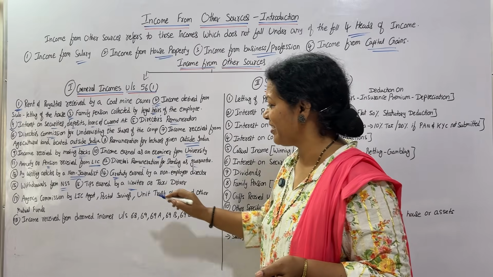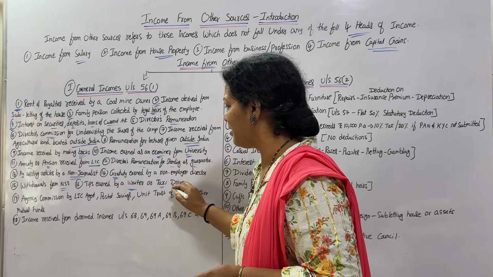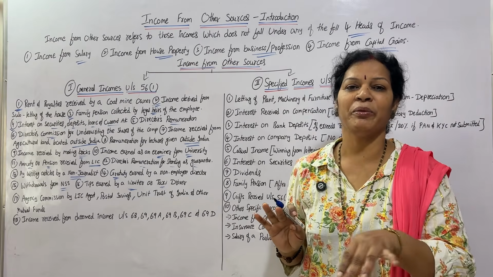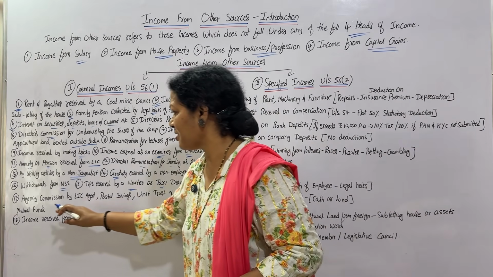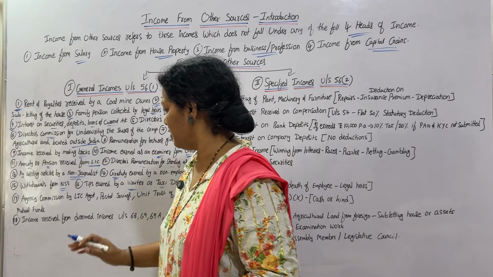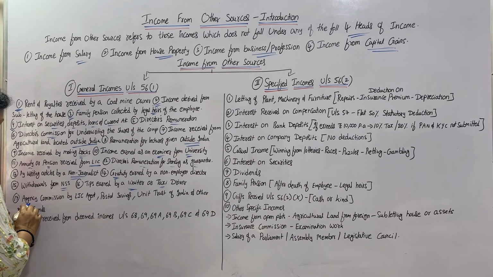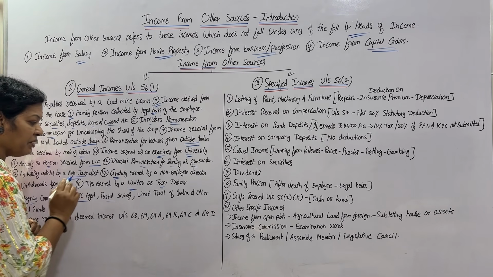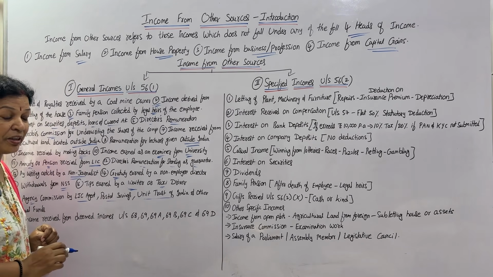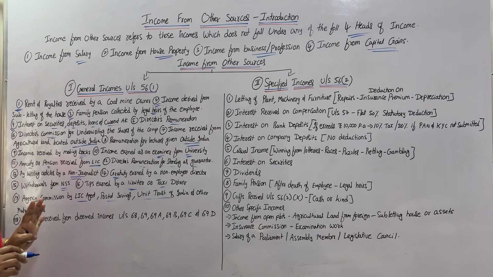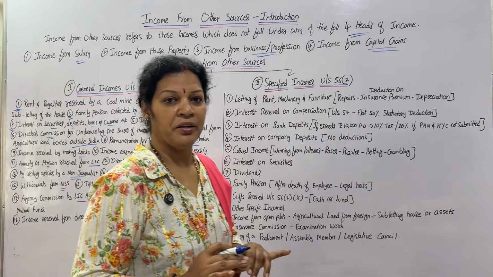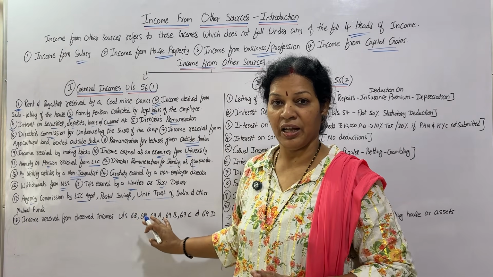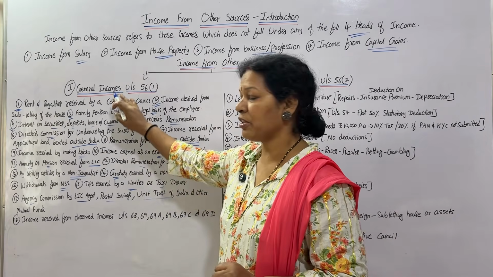Next one, tips earned by a waiter. If a waiter is getting some tips, waiter or taxi driver, anyone who is getting the tip, that is also income from other sources, apart from the salary they are earning. Next, agency commission by LIC agent. Who will be getting the agency commission? Either an LIC agent, or postal savings, or Unit Trust of India, UTI, and other mutual funds. These people are getting some kind of remuneration. That commission is also considered income from other sources as per the general income.